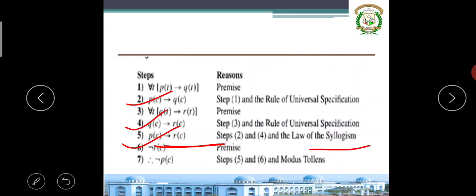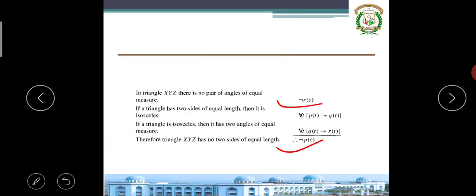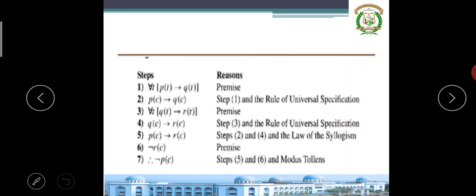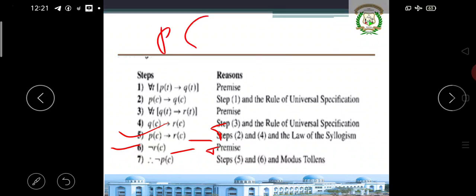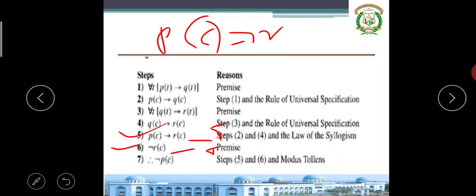Please observe carefully. Another premise they have given: negation of R of c. Already they have given that one. If I consider these two premises true, P of c implies R of c is true, and negation of R of c is true.